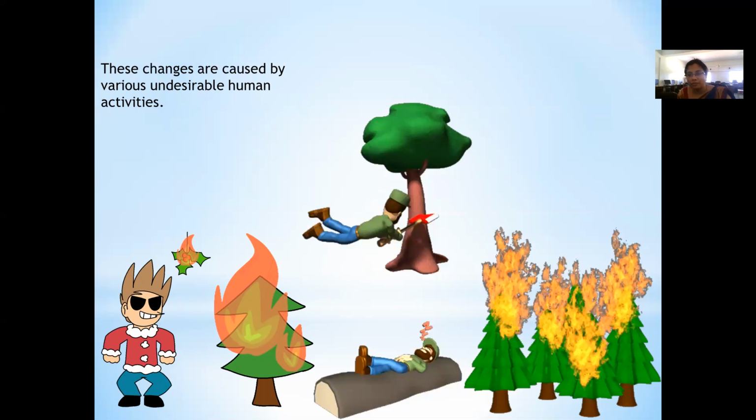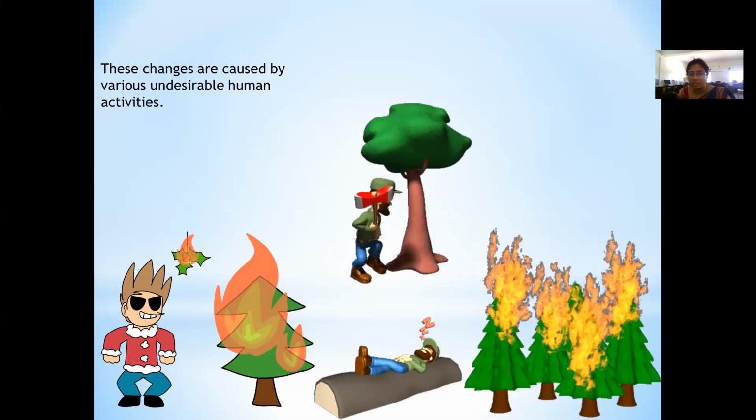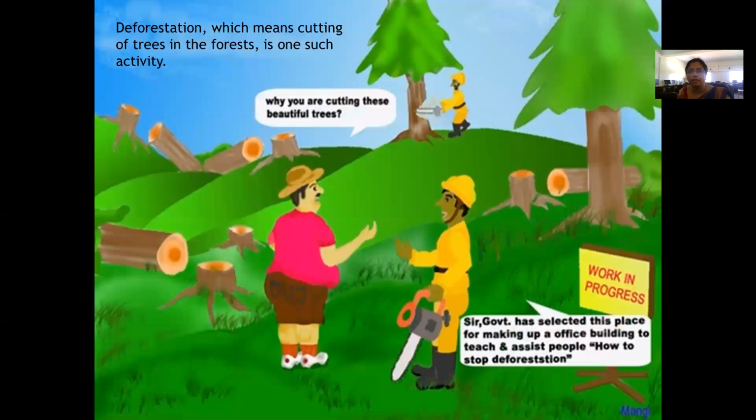And what are we doing? We are cutting down the trees, we are burning the trees, right? So the main reason is deforestation, which means cutting off the trees in the forest. This is one of the major factors of reduction in rainfall or snowfall. The more trees you have, the more rainfall. The fewer trees you have, the less rainfall you will receive, and the less water in the rivers, lakes and ponds.